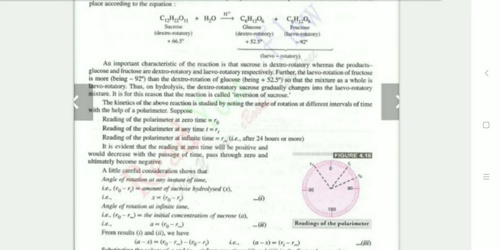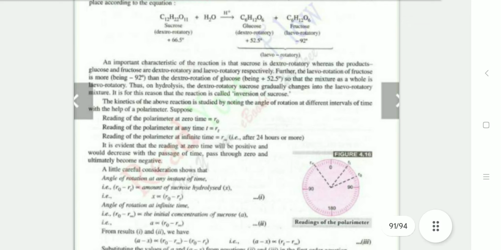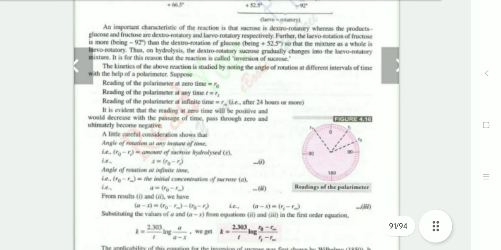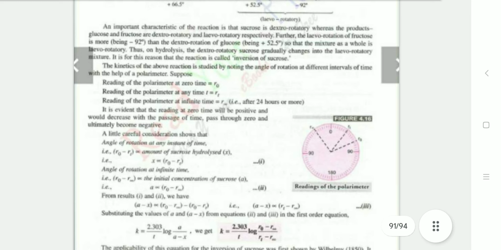The reading of the polarimeter at zero time is R0, at time t is Rt, and at infinite time is R∞. Considering this carefully shows that the angle of rotation R0 − Rt is the amount of sucrose hydrolyzed, x, in direct proportion to R0 − Rt, and a is proportional to R0 − R∞. And the overall k = 2.303/t log (R0 − R∞)/(Rt − R∞).